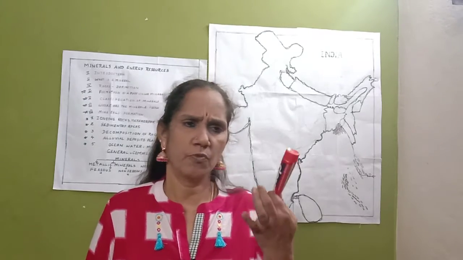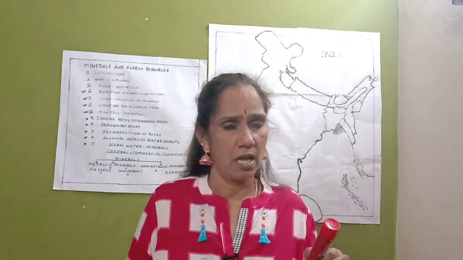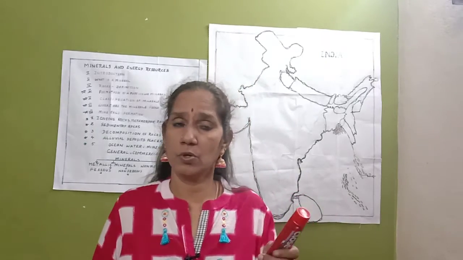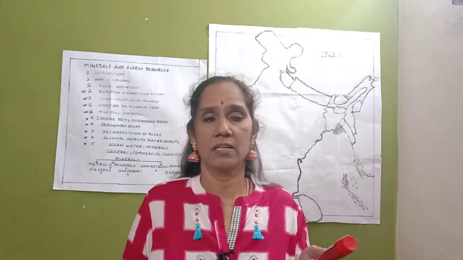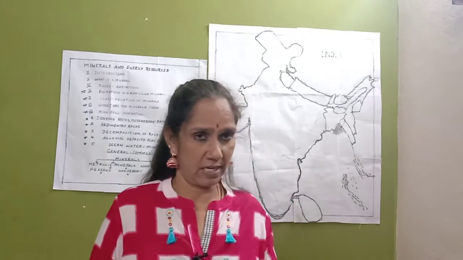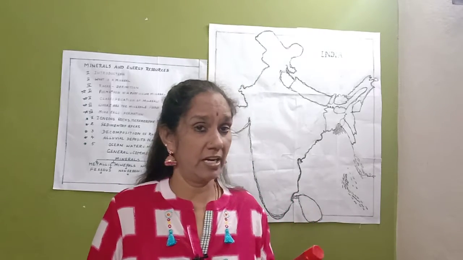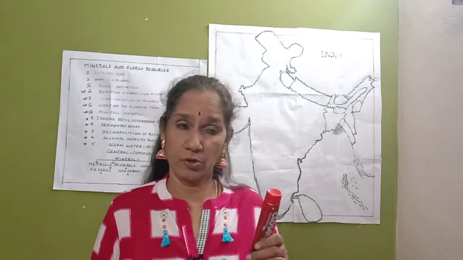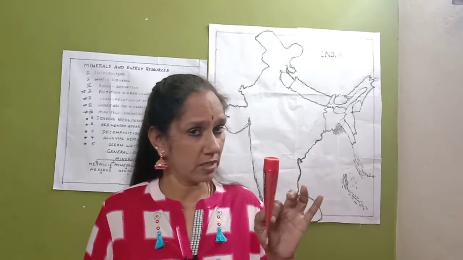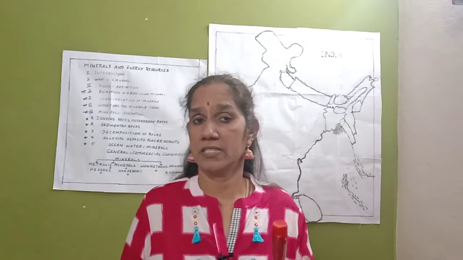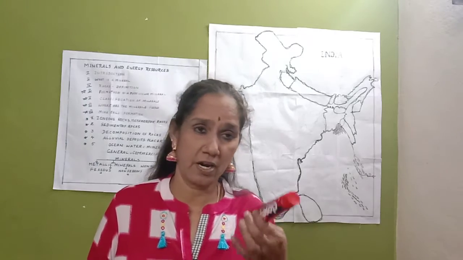So for manufacturing toothpaste, so many minerals are used. Almost all toothpastes appear white in color. What is the reason? It contains titanium oxide, which comes from the minerals rutile, ilmenite and anatase. In the same way, the sparkle in toothpaste comes from the mineral mica.